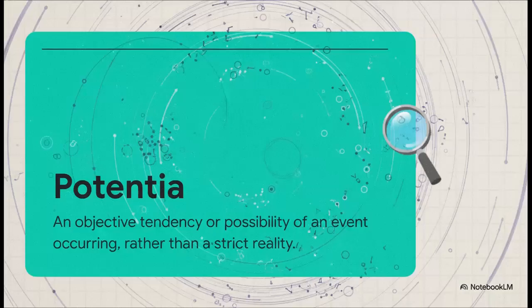So, the absolutely crucial point here is that physicists stopped studying definite things and started studying probabilities. Actually, they revived this fascinating old concept from Aristotle called potentia. At the quantum level, an electron isn't some hard physical reality sitting in a fixed spot. Instead, it exists as a potentia, an objective tendency, or just a possibility of an event occurring. It's this whole world of potential just waiting to be realized.